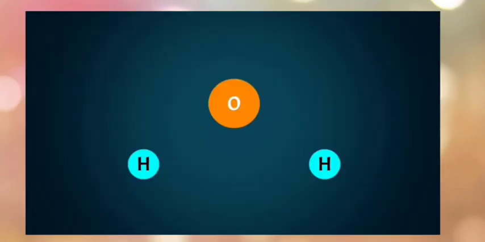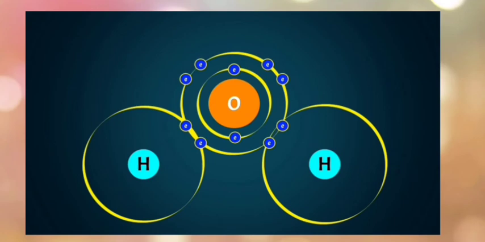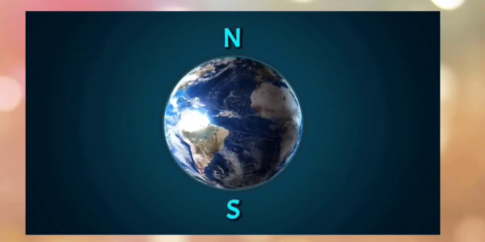That water molecule contains one oxygen atom covalently bonded with two hydrogen atoms. Since we know that oxygen is more electronegative than that of hydrogen, we can say that oxygen will attain a partial negative charge and hydrogen atoms will attain partial positive charge. We can say that water is polar just like magnets. Like Earth has two poles on it, water molecules also have polar charge, where oxygen has negative charge and hydrogen